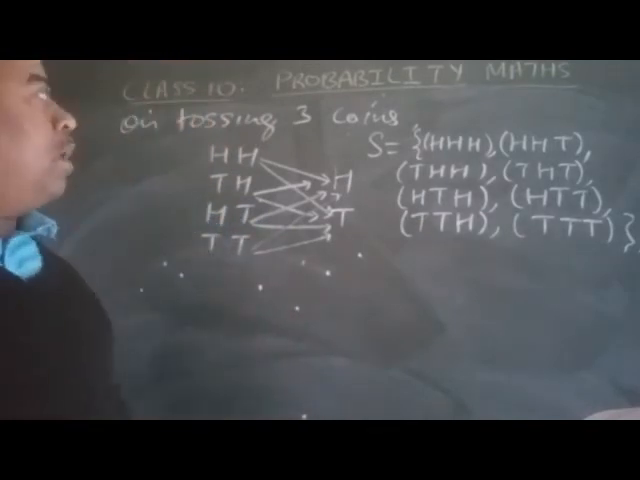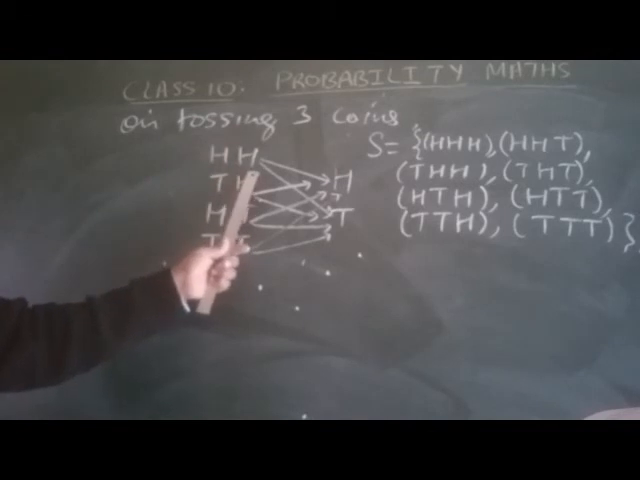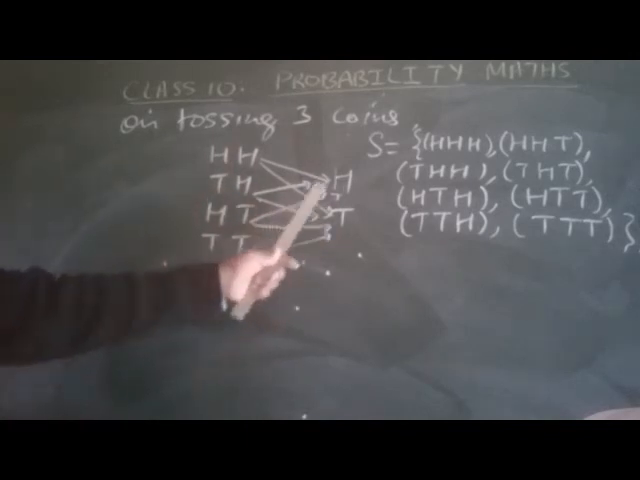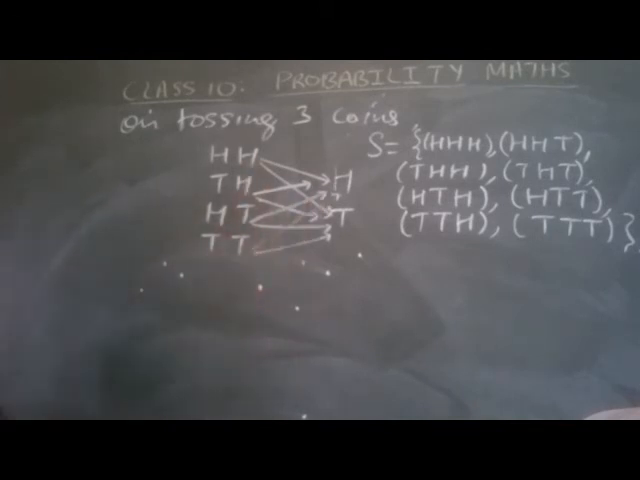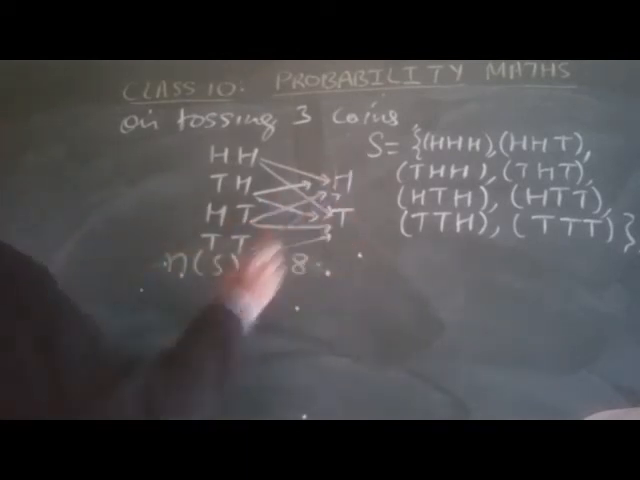Now look at this. On tossing 3 coins: head head head, head head tail, head tail head, tail head head, tail head tail, head tail tail, tail tail head, tail tail tail. So how many outcomes are there? There are total 8.